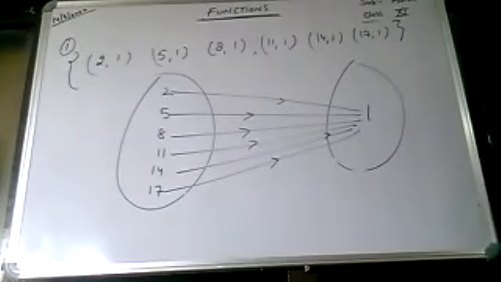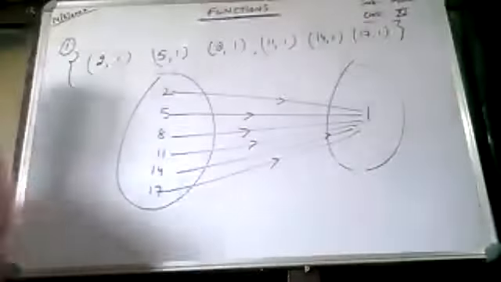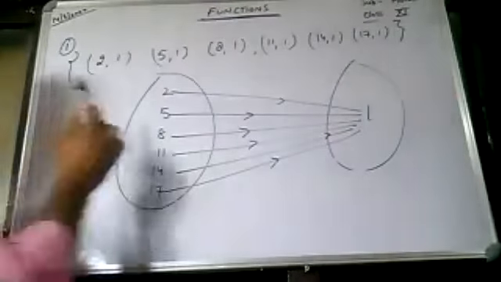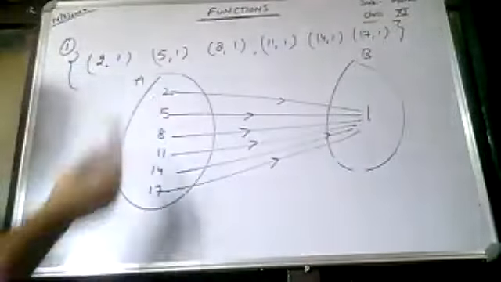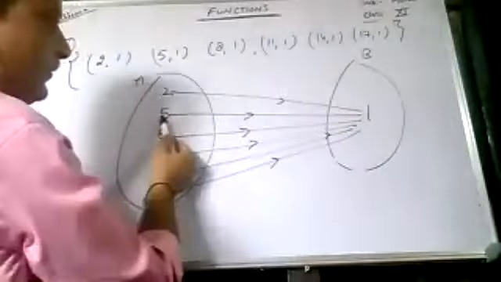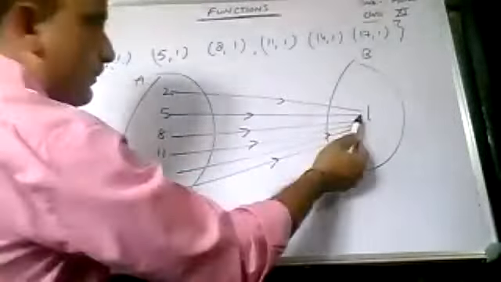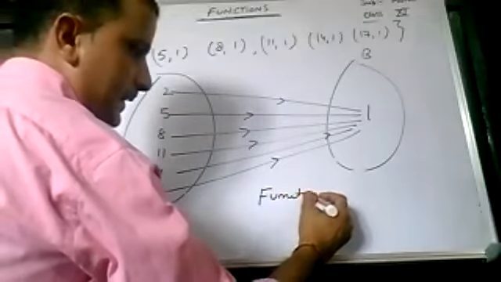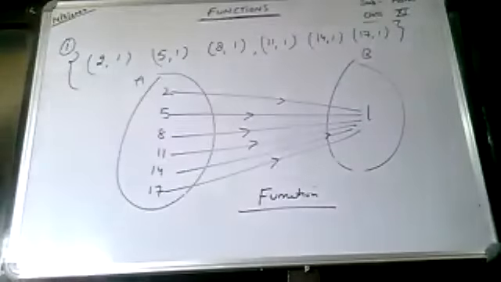Yes, sir. Function or not? Clear? So this is a function, because what is the criteria for a function? Every element from set A has a unique image in set B. So 2 is mapped to 1, 5 is mapped to 1, 8 is mapped to 1. So this is a function. It satisfies all the conditions for a function.